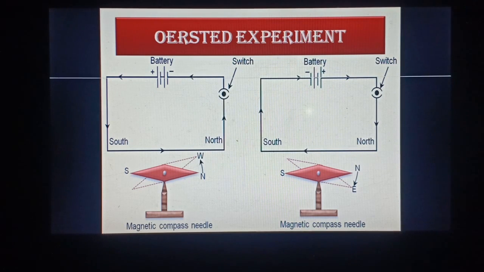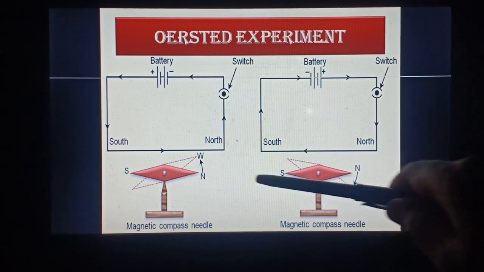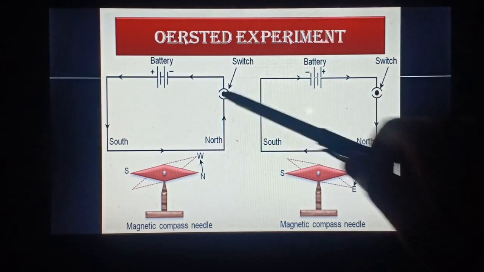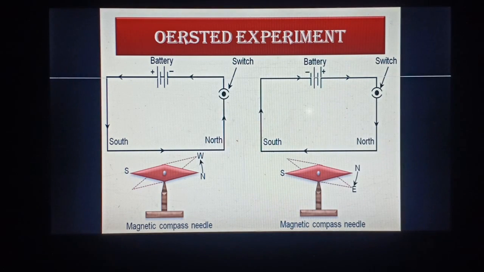He also observed that the direction of deflection of the needle becomes opposite if the direction of the current flowing is reversed.